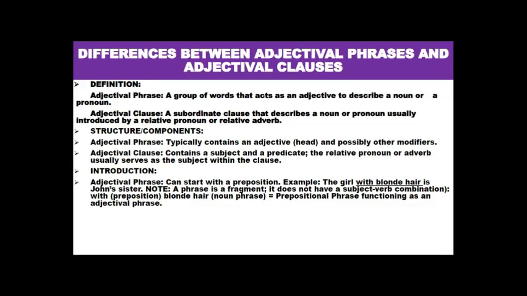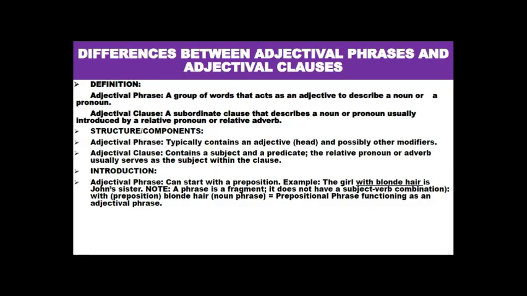But here it is functioning as an adjective in the sense that it is telling us more about the noun girl. If you say the question is which girl? The girl with blonde hair is the one being talked about. So with blonde hair is an adjective phrase, and it begins with the preposition with. Okay. Now take note of the fact that a phrase is essentially a fragment.